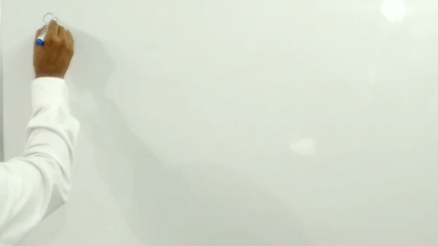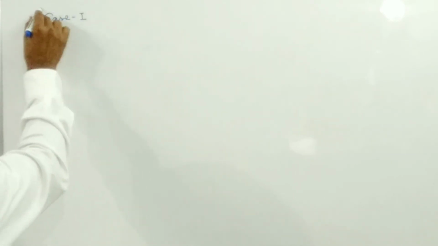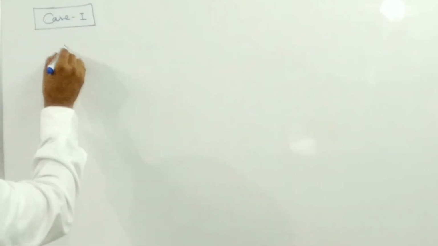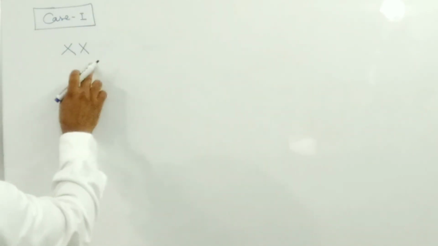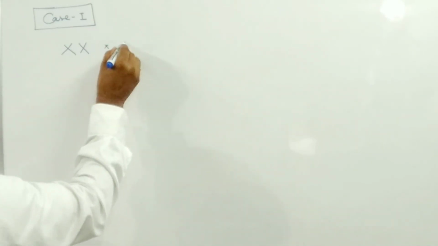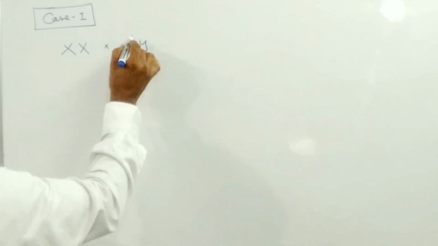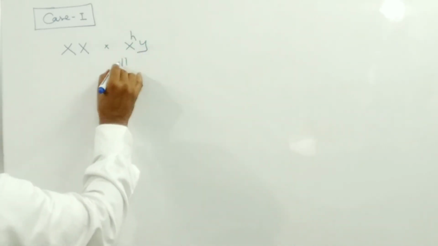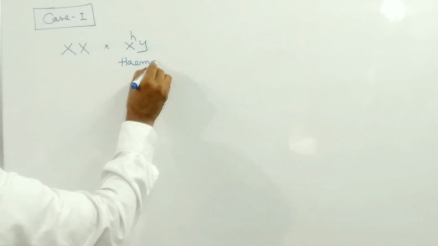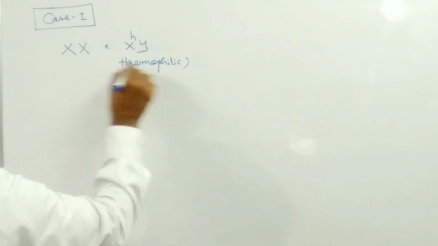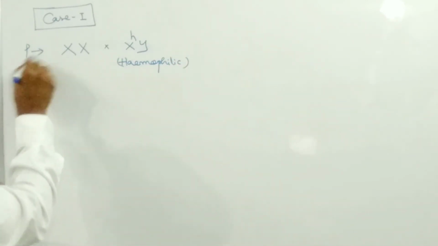Now I am going to talk about case number 1. In the first case I am going to cross a normal female with a hemophilic male. Suppose that this is the hemophilic male. So this is the parent generation.